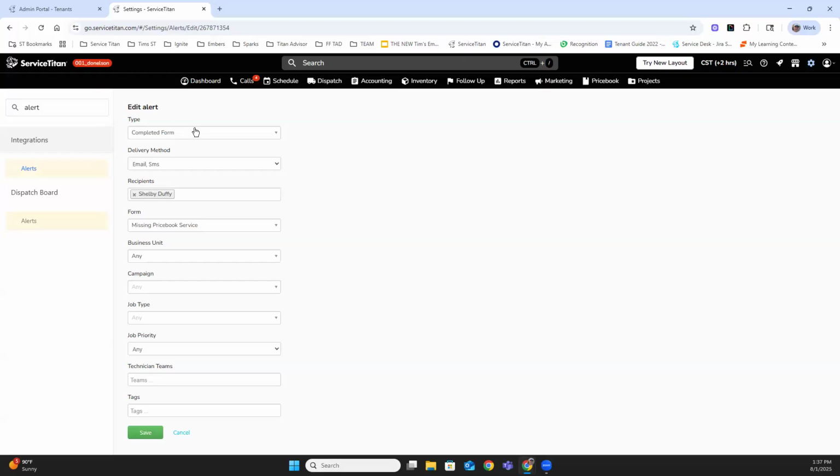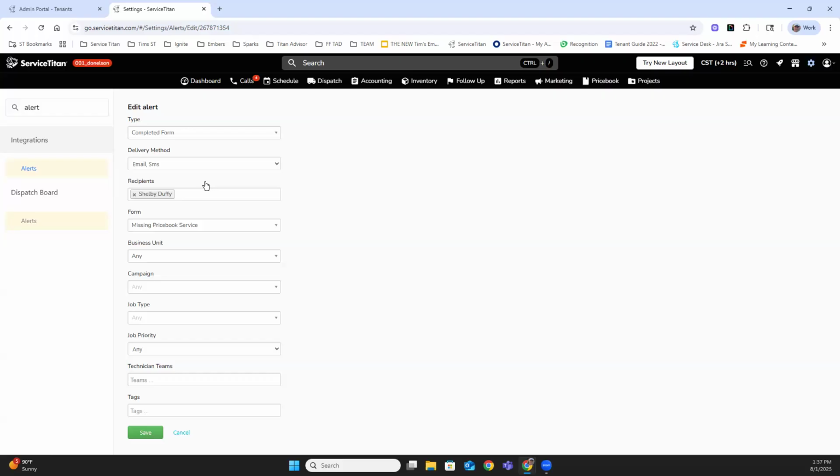First, we select the type. In this case, I've selected a completed form. So anytime a form is completed, and I haven't specified the form yet, anytime this is completed, we're going to notify and deliver a message by email or text, or I can just do email or text.